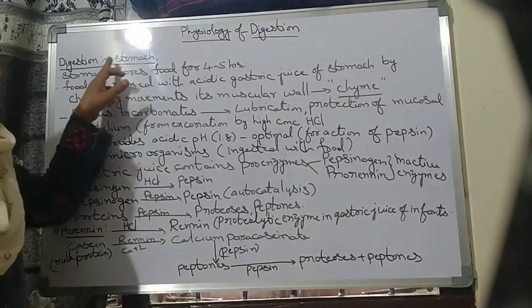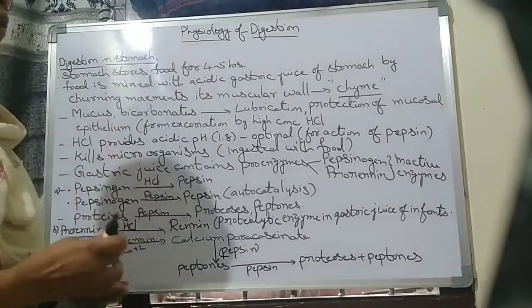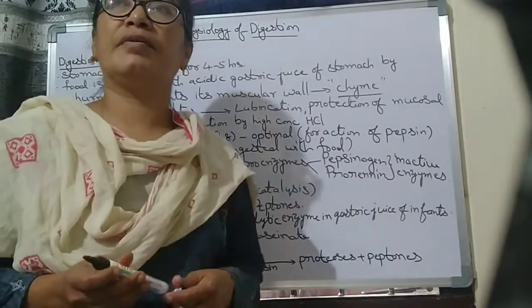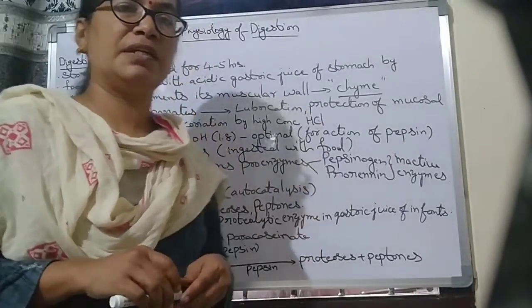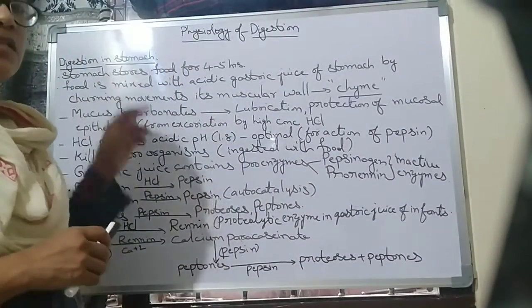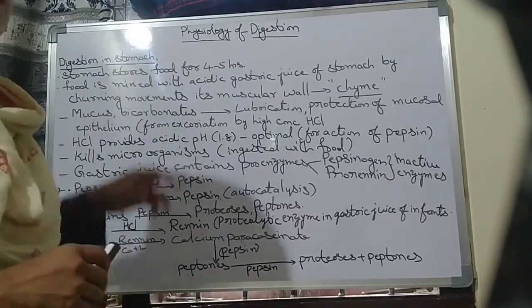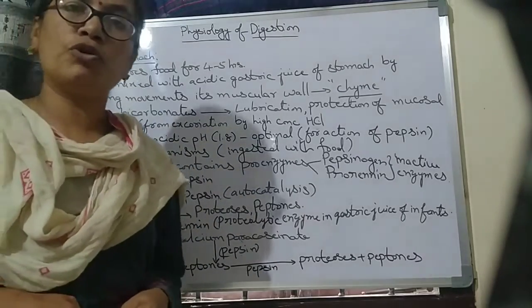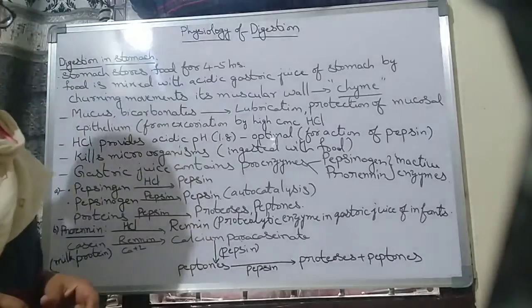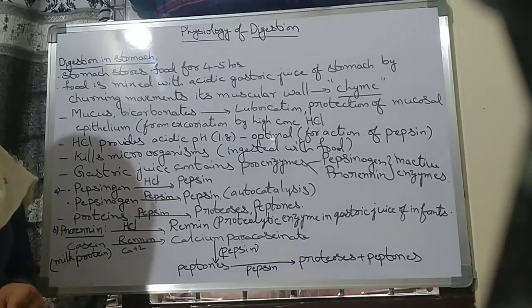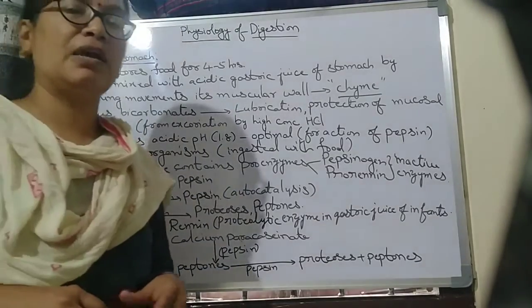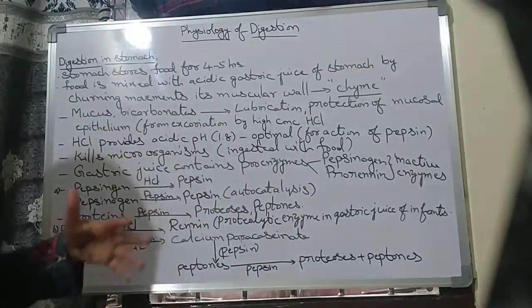Now about digestion in the stomach. Already we learned digestion in the buccal cavity. Now it is digestion in the stomach region. The stomach stores the food for 4 to 5 hours. That is why we get hungry after 4 to 5 hours.